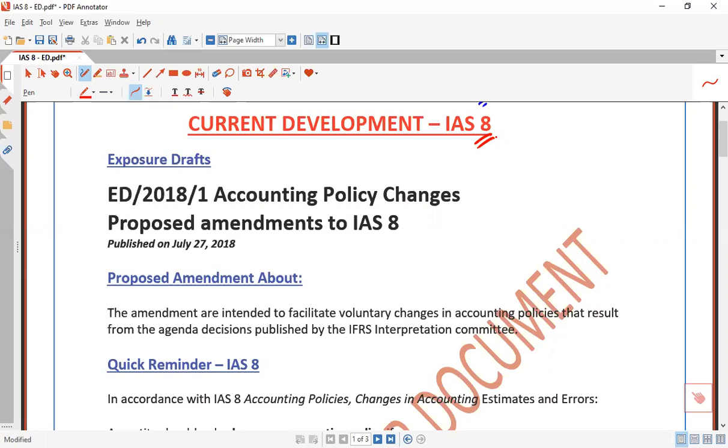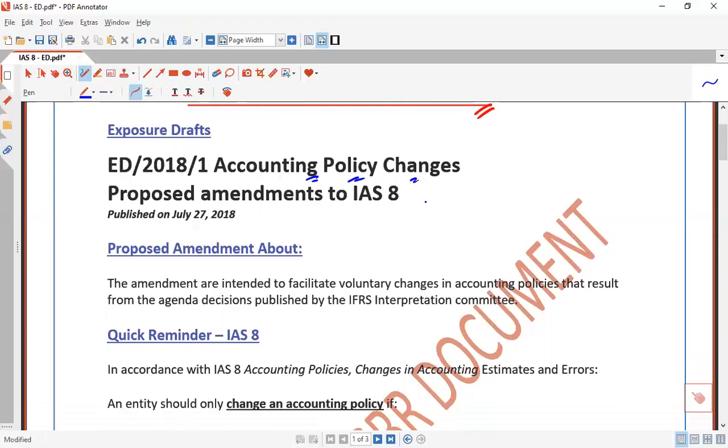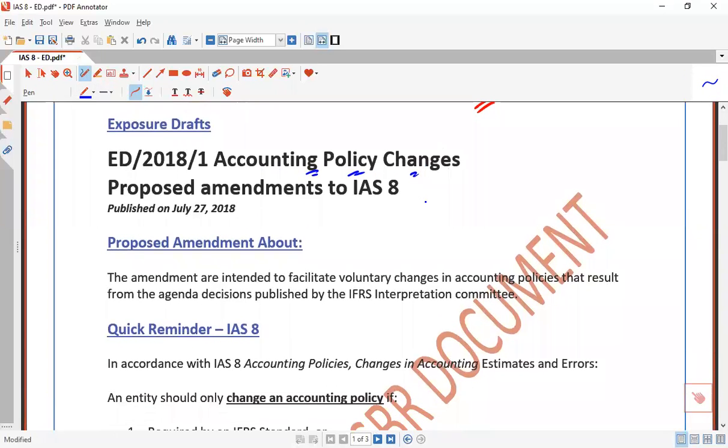So coming to the specific point, this current development is specifically about a change in accounting policy. So what's the proposed amendment about? You must be aware of that. Whenever a company, let's suppose, is finalizing the accounts for 2020 and faces the issue of a change in accounting policy.